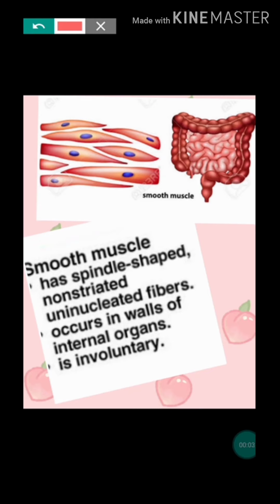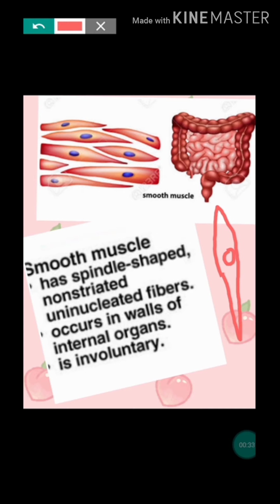Second type of muscle, that is the smooth muscle. The shape is different from that of the skeletal muscle. Skeletal muscle, I told you, is cylindrical. Smooth muscle is spindle shaped, that means both ends are tapered, and it is single nucleated. Uninucleated. A single nucleus is present in each muscle fiber.